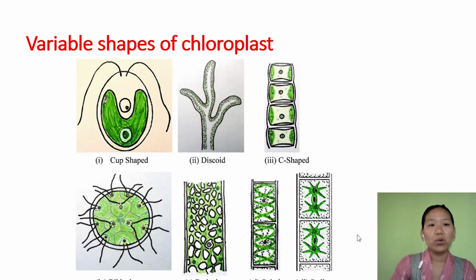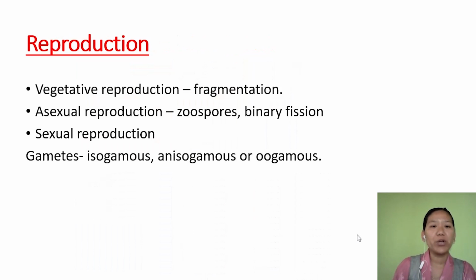Next, reproduction. Reproduction in Chlorophyceae occurs by three means. Vegetative means, that is fragmentation: if the plant part breaks, each one will grow into a thallus. Next is asexual reproduction by formation of zoospores and also by binary fission.